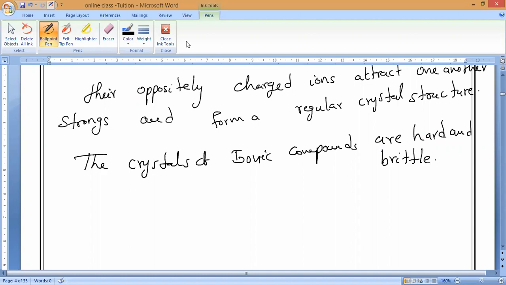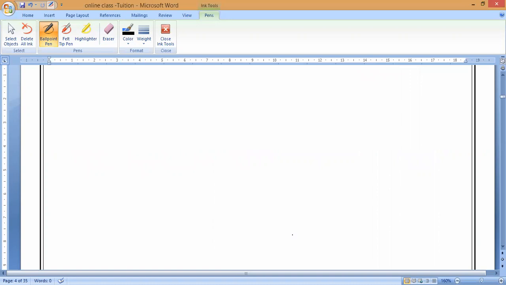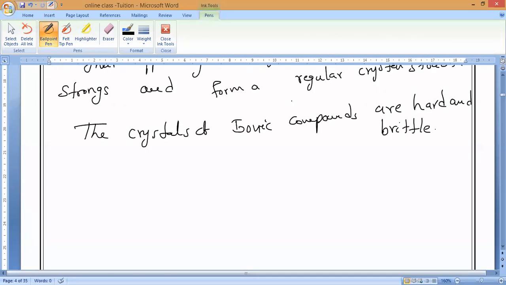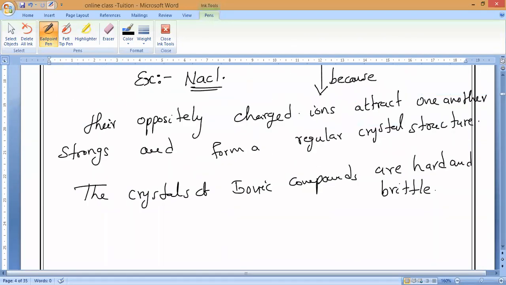So this is the first property of ionic compounds. Nitish, understand? Nitish, Arya, Karthikeyan, everybody. Okay, carry on. This is the first property, right? First, reason and assertion also is there inside. So all of you note it down. Now, the second one. Shall we go to the second one?